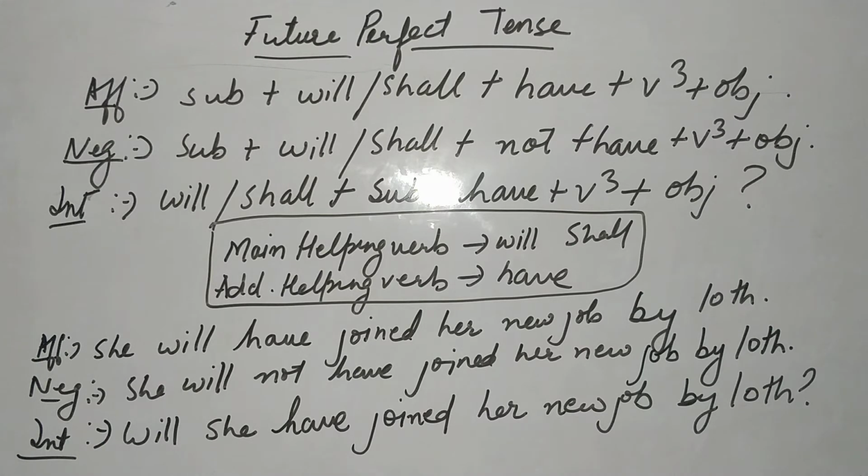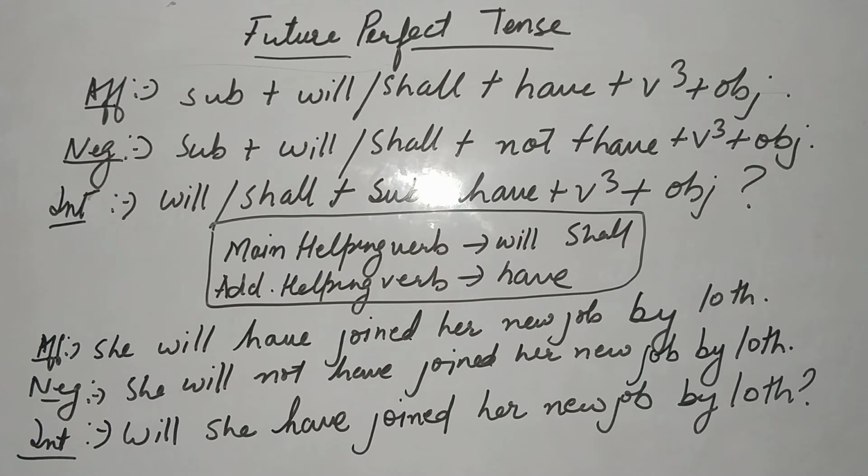Negative: subject plus will/shall plus not plus have plus third form of verb and object. Interrogative: will/shall plus subject plus have plus third form of your verb and object. Remember, I have written over here that will and shall are your main helping verbs and have is your additional helping verb. Always remember, when we make a negative sentence, not will come after your main helping verb.